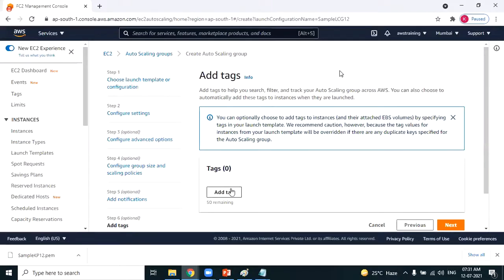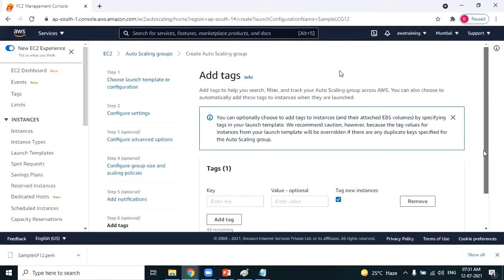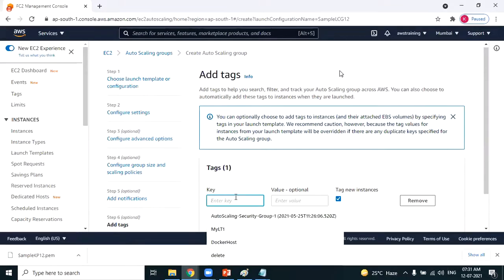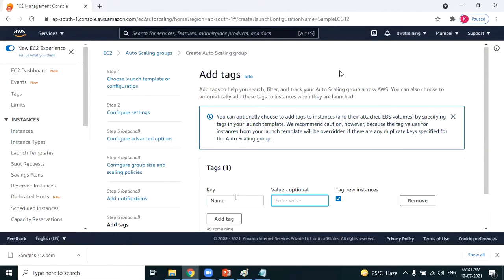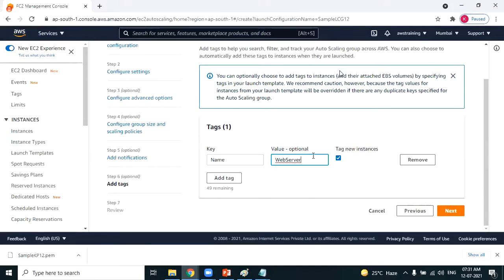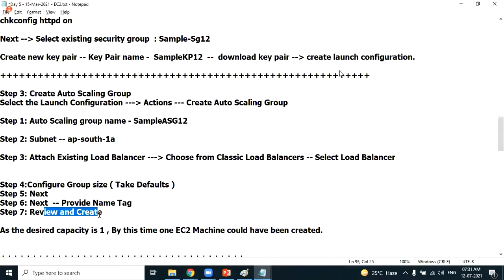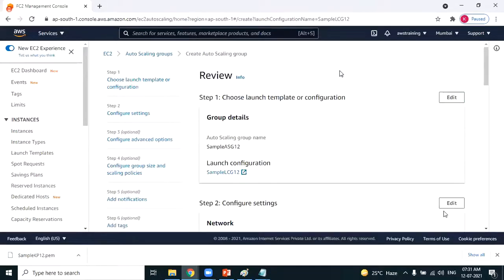Provide tags. Tags are nothing but the name of the EC2 machines. Key I write it as name, and machine I'm writing it as web server. What is the name I'm providing? Web server. That's it. Review and create. Next. Review the details.